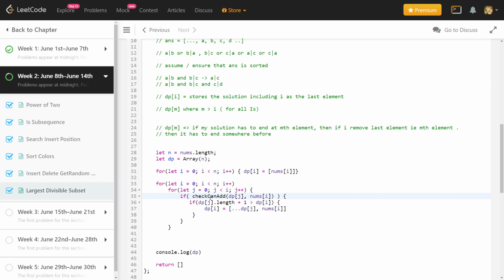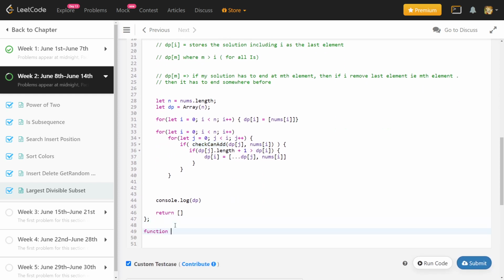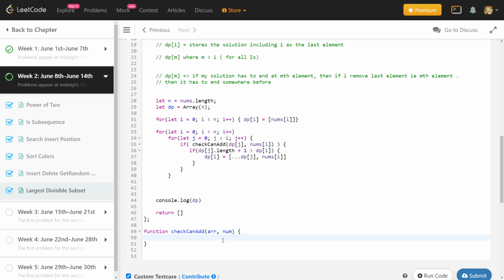So if I check that I can add nums[i], the ith number, to the existing solution, then I'll go ahead and write a function, canAdd. Can I add a number to an array? This is what I want to check.